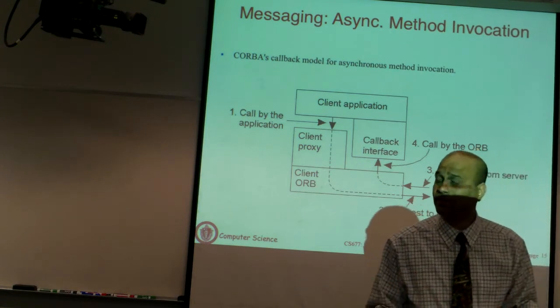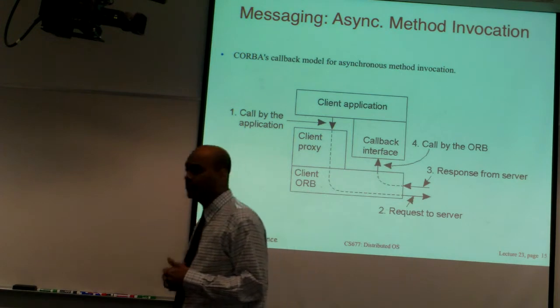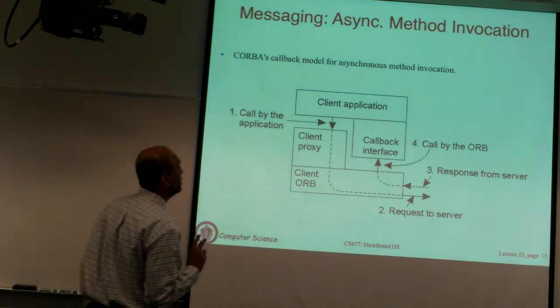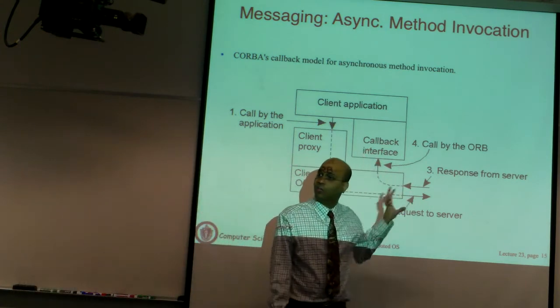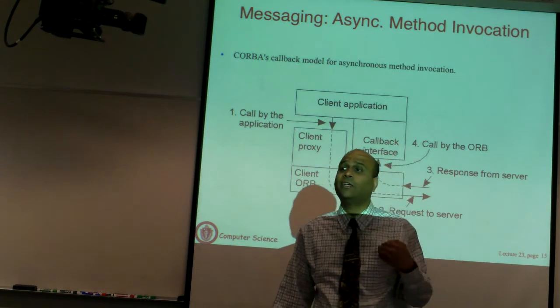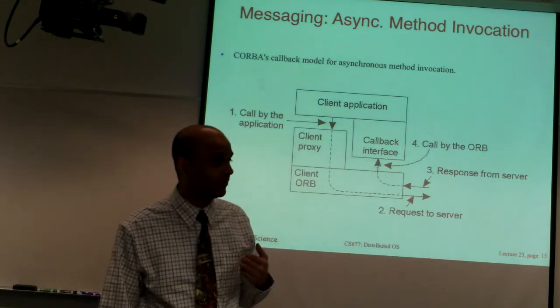So that raises the question: when the response to the RPC or RMI actually comes from the server, how is the application to know that the response has arrived? There are again two ways that Corba allows you to do this. One is what is called a callback interface. A callback interface is equivalent to saying interrupt me when the response comes back.